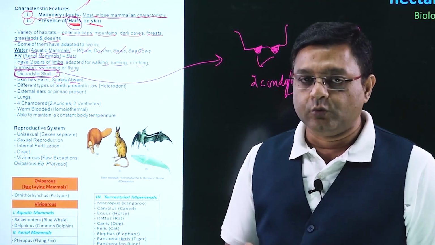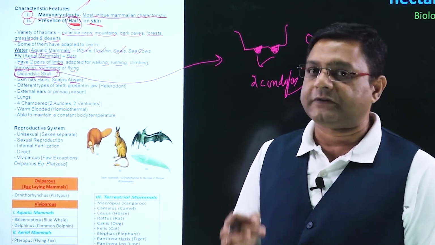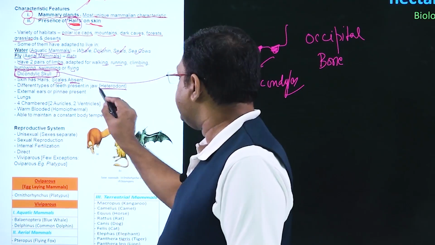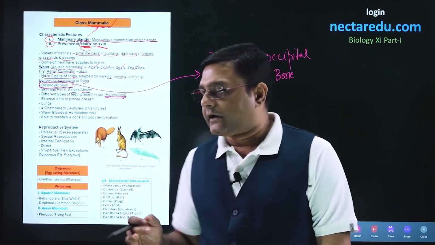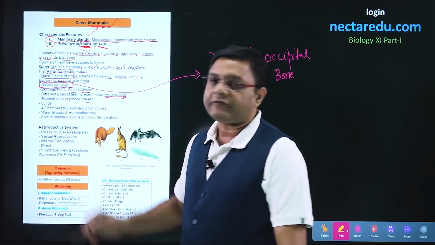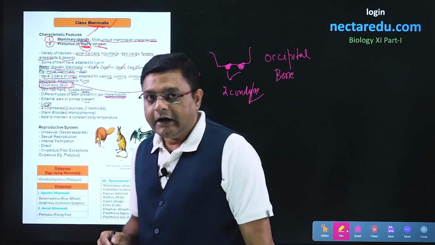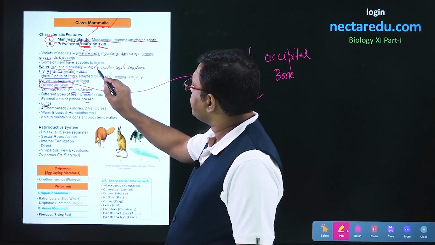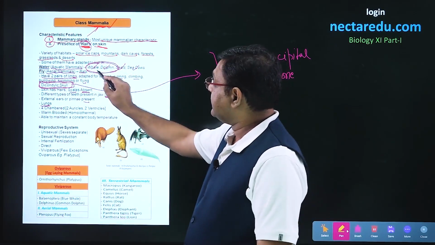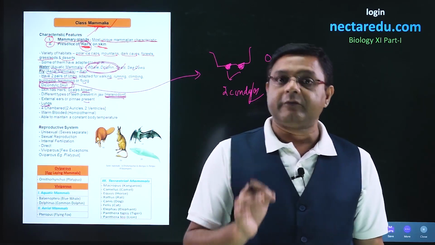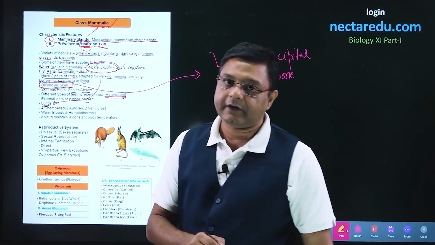The condition of teeth is special in the case of mammals. Different types of teeth are present in the jaw, and this condition is called heterodont condition. External ears or ear pinna will be present in the case of mammals. Respiratory organ will be lungs in the case of mammals. If it is asked what is the respiratory organ in the case of whales or dolphins, gills will not be present. Since these are mammals, these will also have lungs in them.